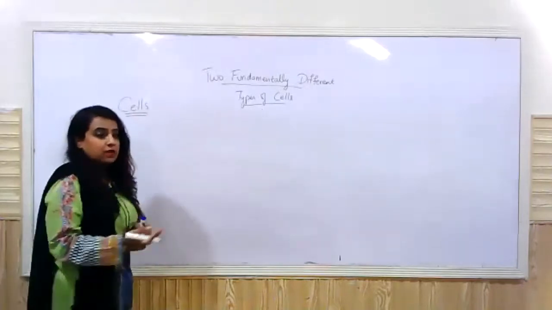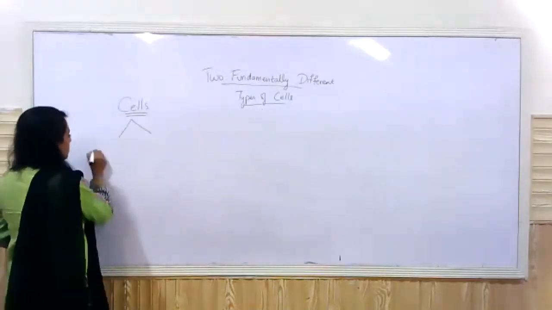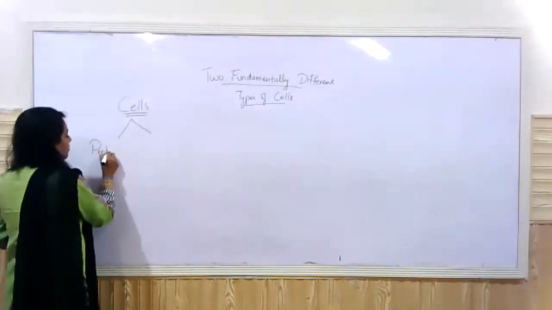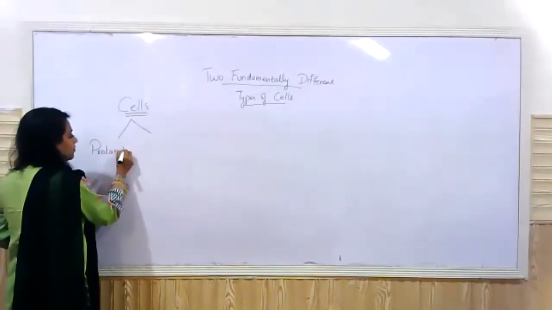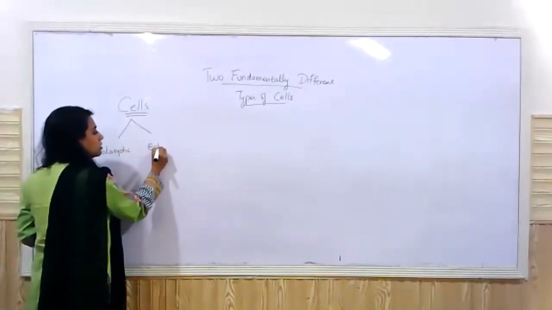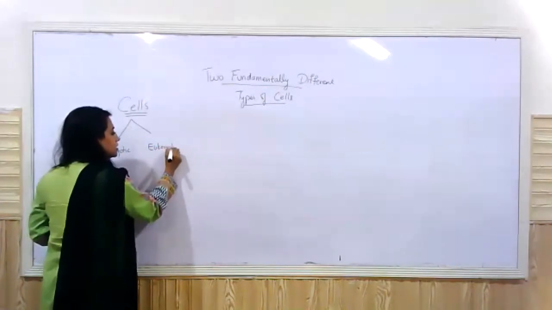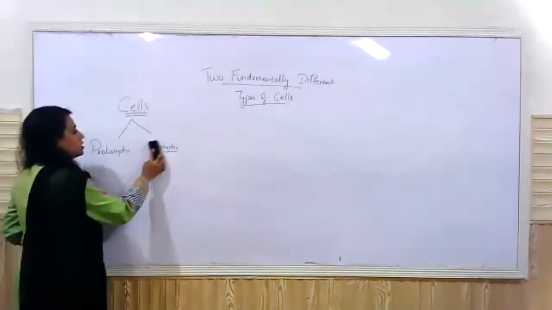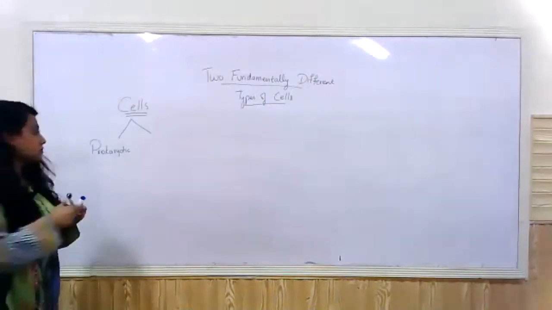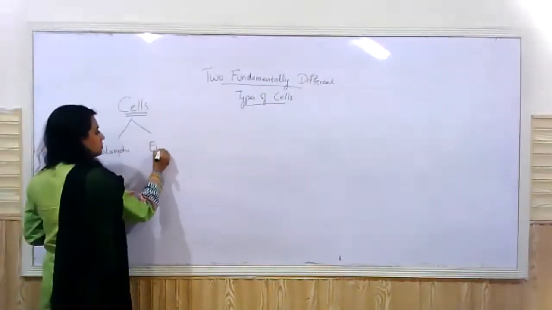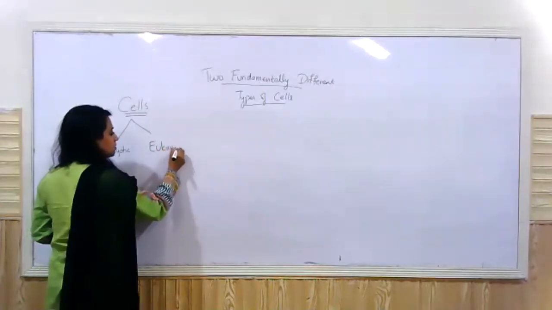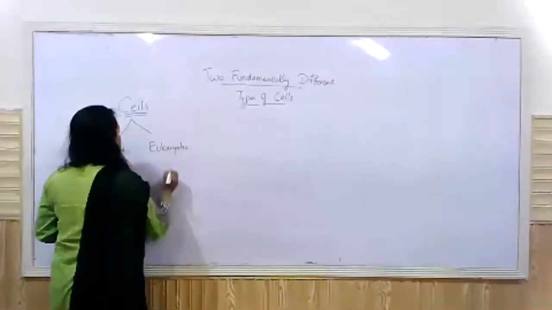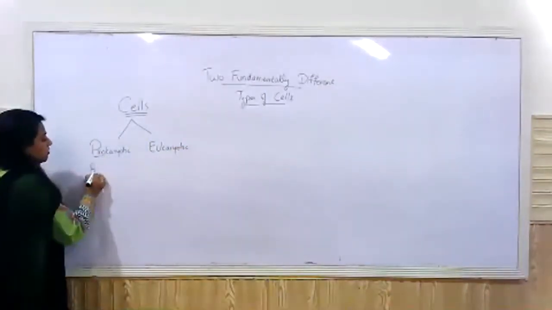Not animal and plant cell, but prokaryotic and eukaryotic cell. Now, what we understood the other day was that pro means before.